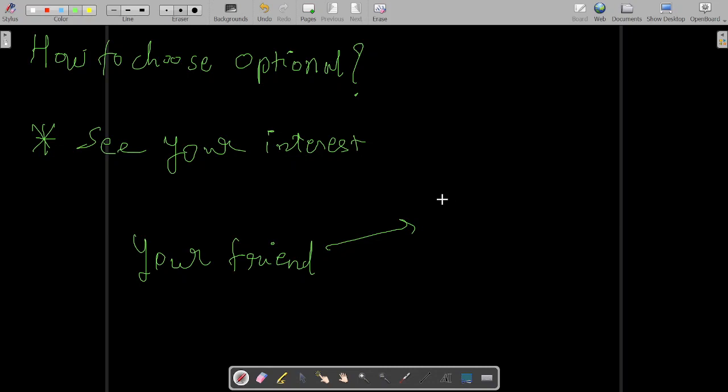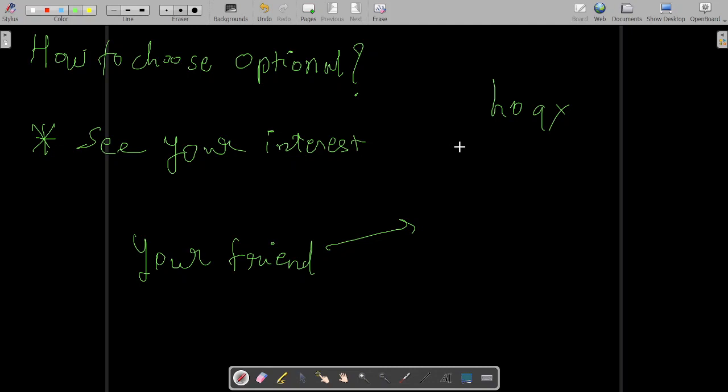There is a lot of hoax going on in Delhi, that in every optional there are some people who are always crying that we don't get marks at all in this particular optional.